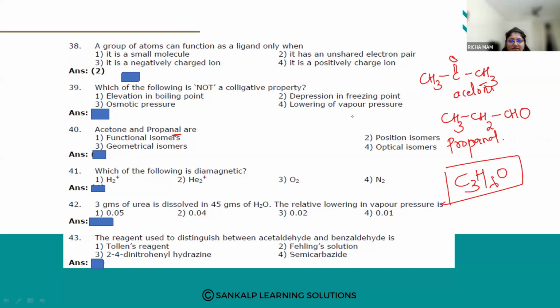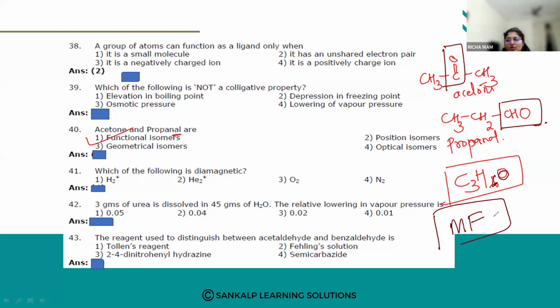Ankita has answered A. Yes, very good. It is a functional isomer, right? You can see there is a change in the functional group. This is a ketone, this is an aldehyde. So the molecular formula is the same, only the functional group changes. So these are functional isomers.